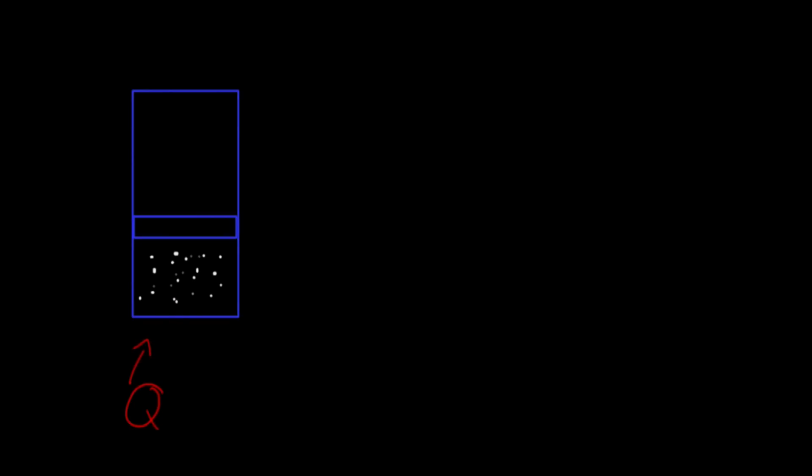And what this is going to do is increase the amount of energy in my system, right? So my system had some energy before this, and we use a letter to represent that energy. We use the letter U, and this represents the internal energy of the system.